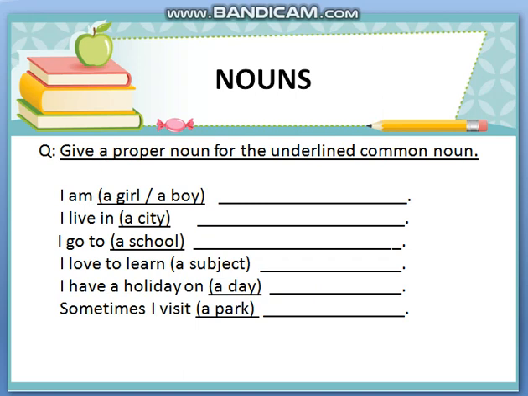I live in a city. Now city is a common noun. You have to give the proper noun of your city with a capital letter. Similarly, I go to a school, the name of your school. I love to learn a subject, any one subject, a particular subject. I have a holiday on a day. You have to name that special day. Sometimes I visit a park. You have to tell the name of that particular park. And you have to begin all these nouns with capital letters.